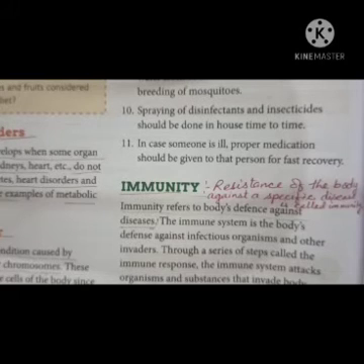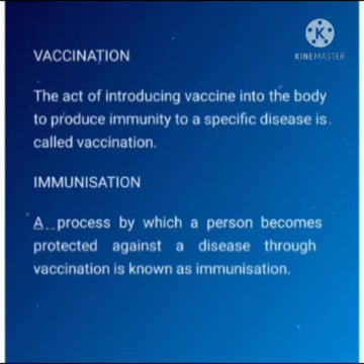So what is vaccination? Vaccination is the act of introducing a vaccine into the body to produce immunity to a specific disease. And what is immunization? Immunization is a process by which a person becomes protected against a disease through vaccination, right?